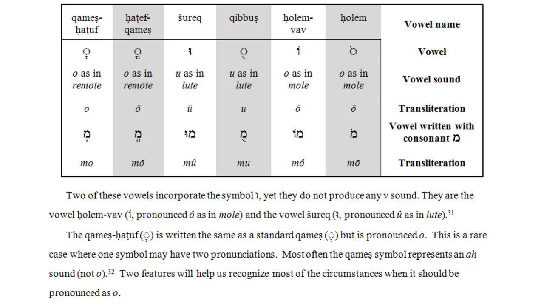The next vowel is called shurek. It's written as the symbol vav with a dot in the middle. Here's another situation where, although we have the shape of the consonant vav, there is no V sound in this symbol. It is strictly a vowel. So if preceded by the letter mem, the resulting syllable is pronounced mu.